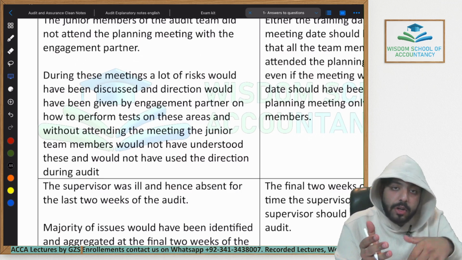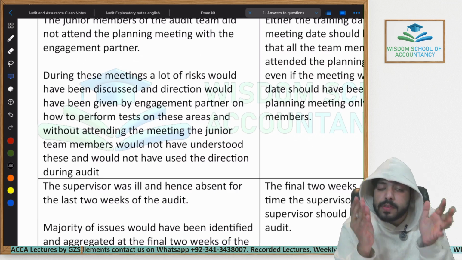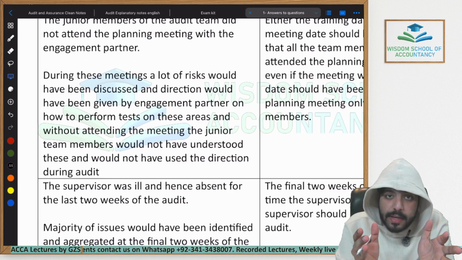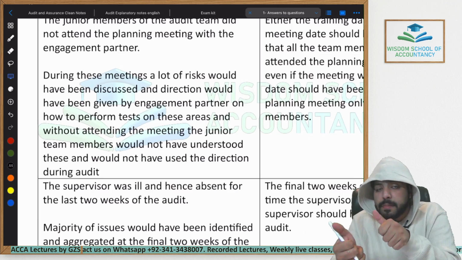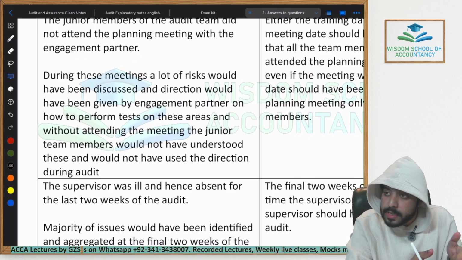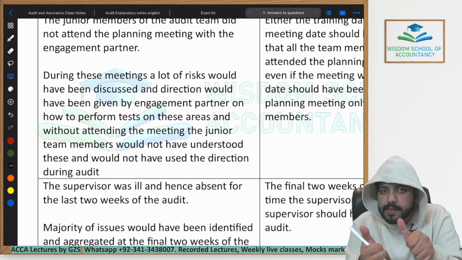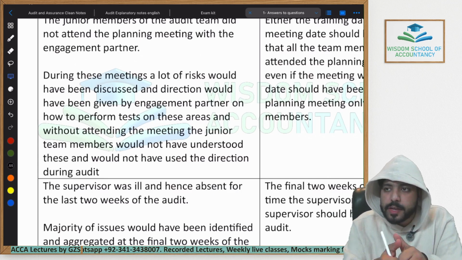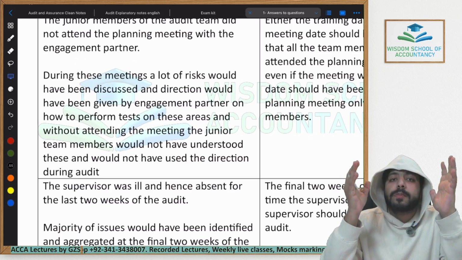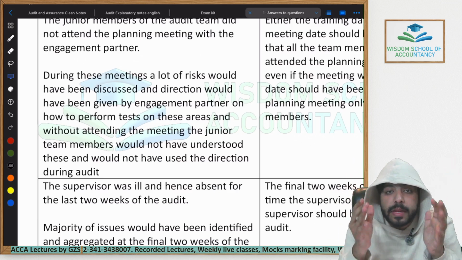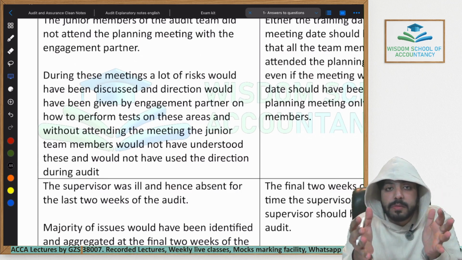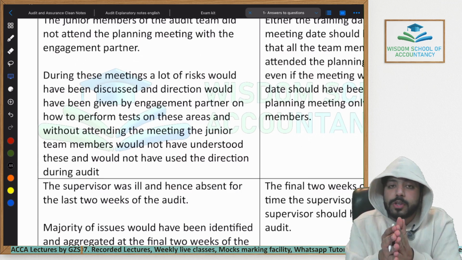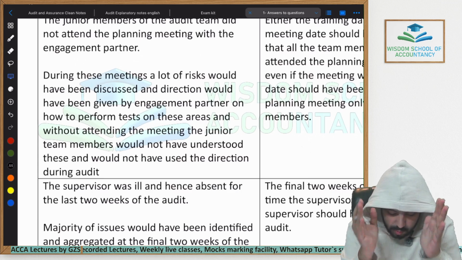Because these people did not attend the planning meeting, they do not know what the risky areas within the financial statements are, and they don't even know what the responses against them are, what testing in detail they have to do against these risky areas. They would not have done the proper testing in detail, which would mean they have not properly identified the exact amounts of the material misstatements within the financial statements, which would have reduced the audit quality as well.